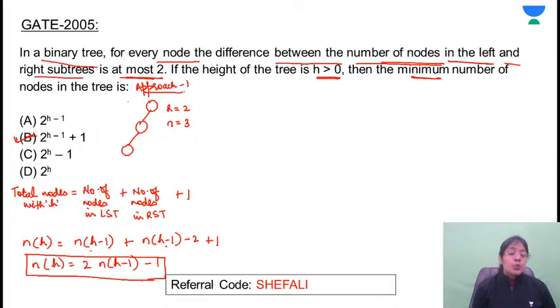Now try to substitute the value here. If I substitute the value here, 2 raised to power 2 minus 1, this comes out to be 2. But how many nodes are there? It is 3. So this is an invalid option. See, I didn't take a complete binary tree because they are asking for the minimum number of nodes. Keep one thing in mind: whenever you consider the maximum number of nodes, you consider a complete binary tree with height h, because more nodes cannot occur than that. Clear?